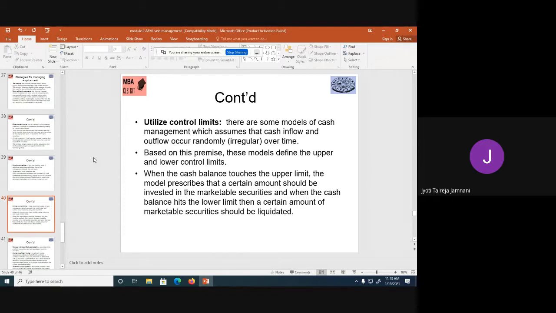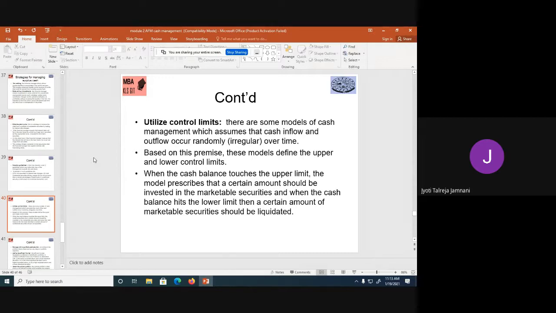So only after you touch the upper limit, you will further plan to sell and invest in new securities. And only if you touch the lower limit, you will further plan to sell the securities and recover your money from them. Suppose a firm has an upper limit of 10,000 and a lower limit of 2,000.